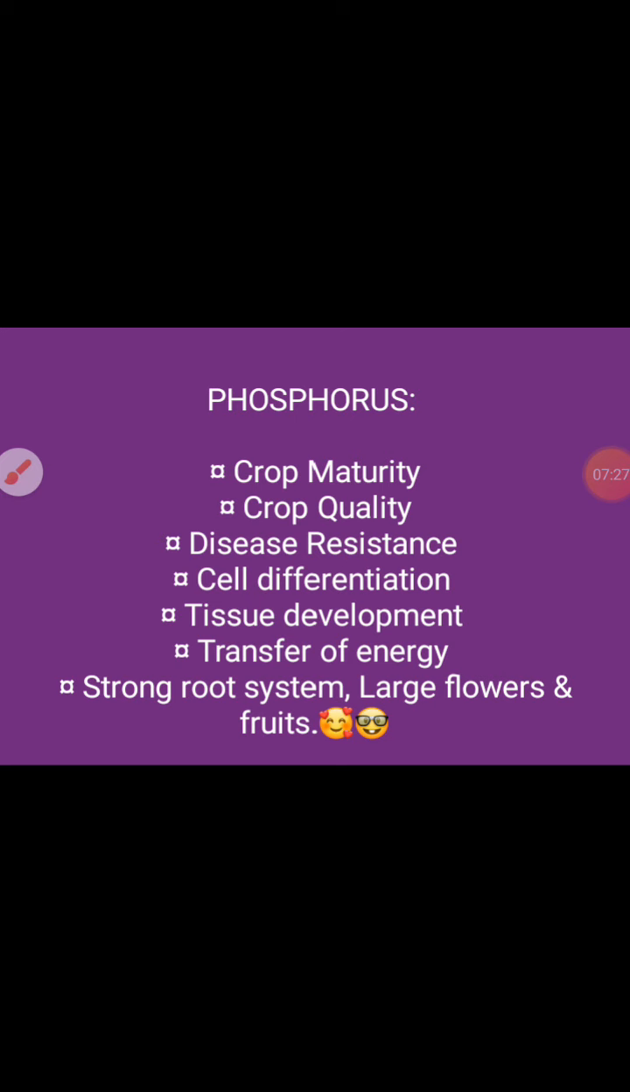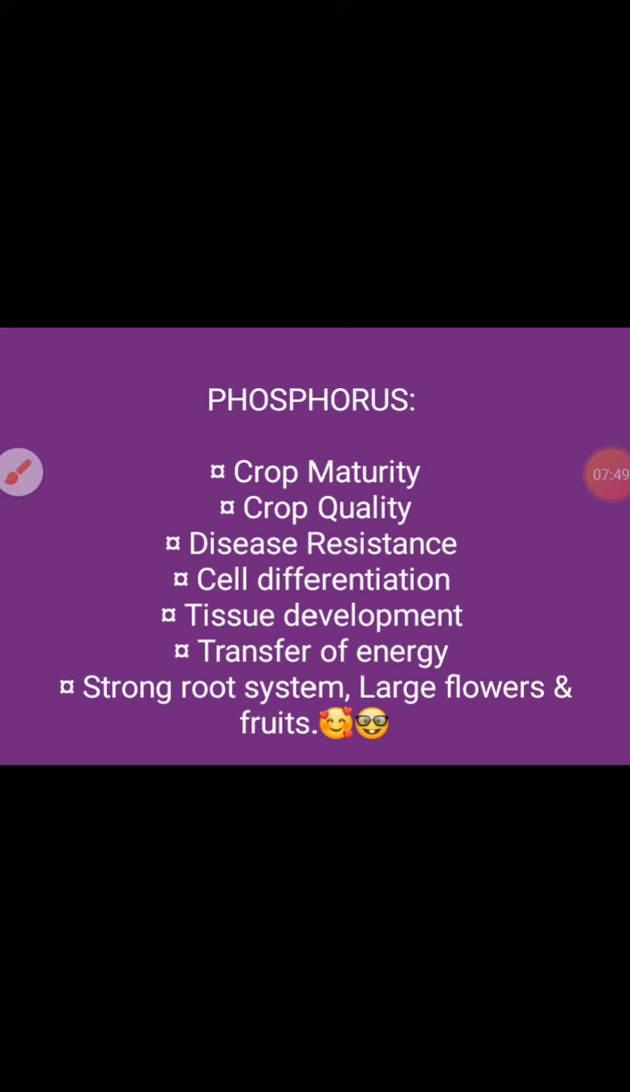We people have no patience. We need fast fruits. Everything we want quick. That's why phosphorus is very important. First thing is, I want the crop to be fast. That's why crop maturity. I want the quality crop, and I want a disease resistant crop. The crop should not have disease. All this will be met only with phosphorus.